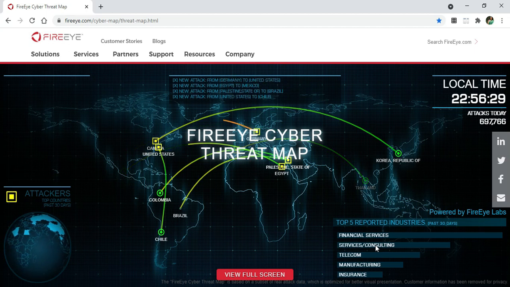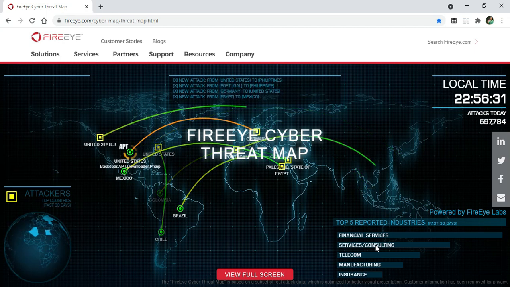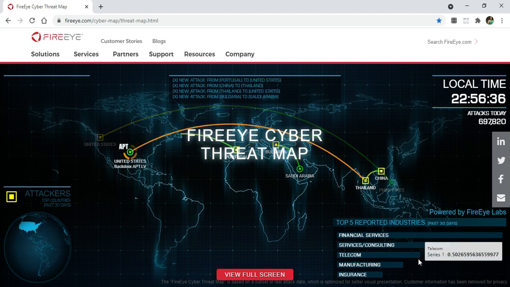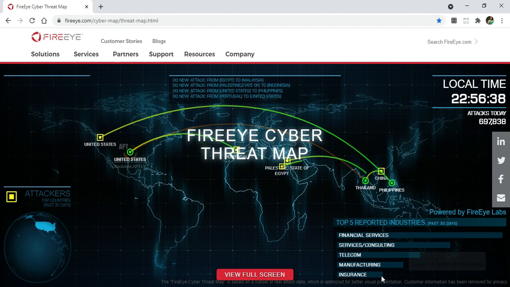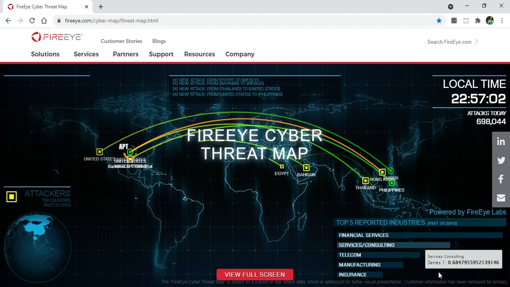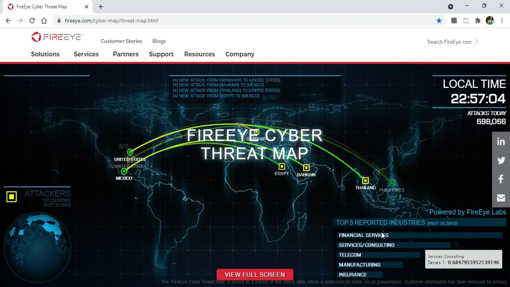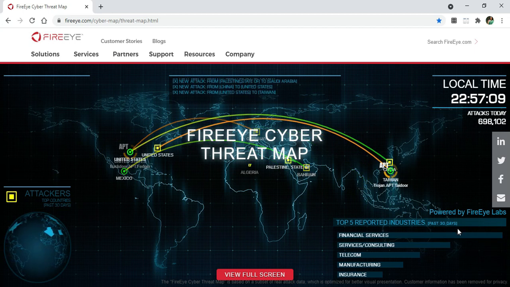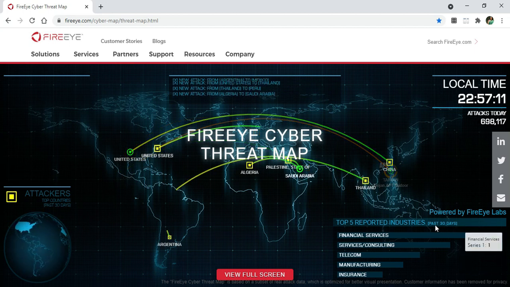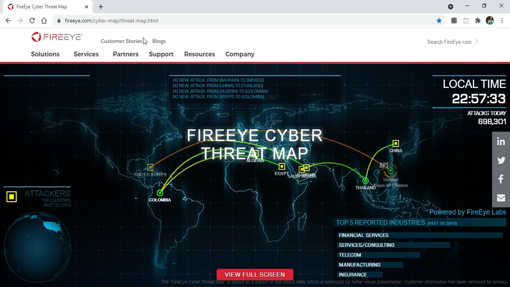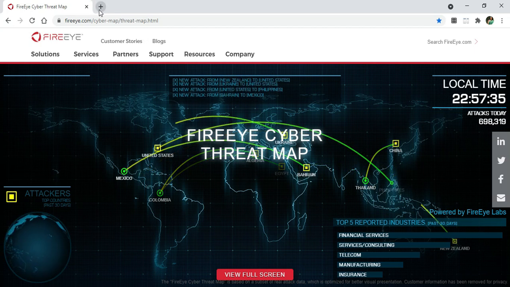Services and consulting. You can see attacks on services and consulting are also more. Then we have telecom, manufacturing, as well as insurance companies. So these are the top industries on which attacks are happening, and this graph is what? The last 30 days graph. So this graph has been made from data of the last 30 days. Okay, so this is one of the useful websites where you can see the attacks which are happening.